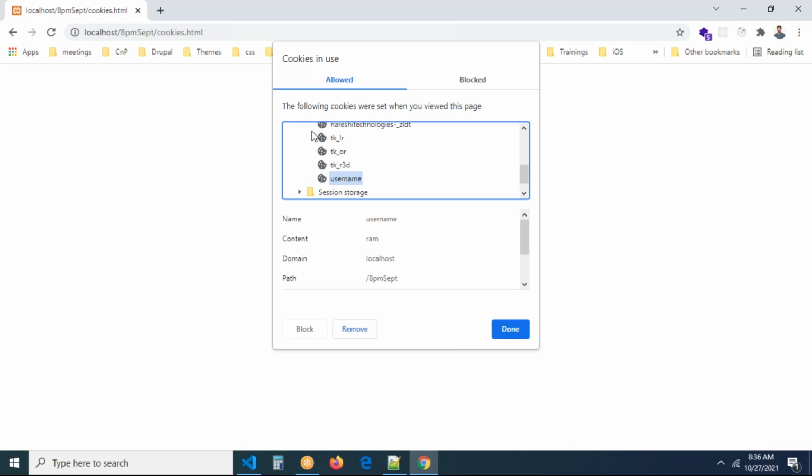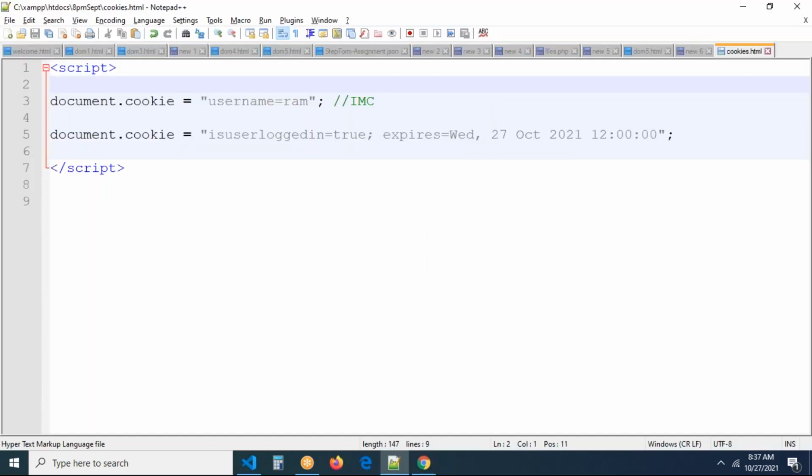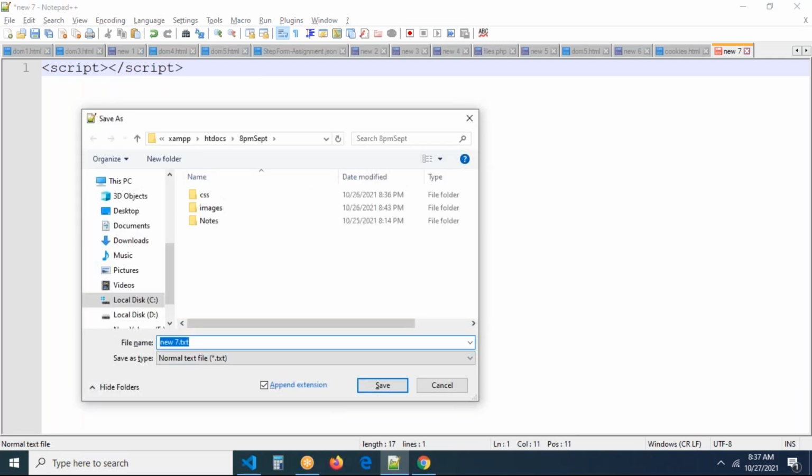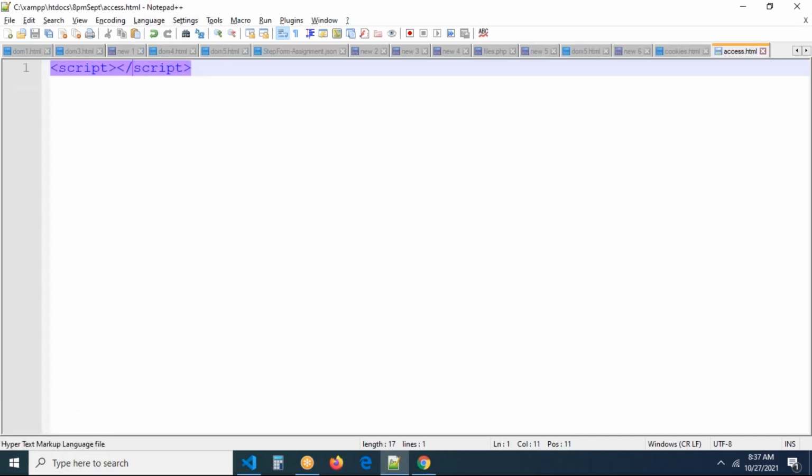Now this is our local server actually. Don't worry about it. In the local server, how can we access the cookie? Okay, this is the file where we created a cookie. Right now you can see I'm creating one more file in the same location. This is a separate file, access.html, and I'm saving it in the same location.